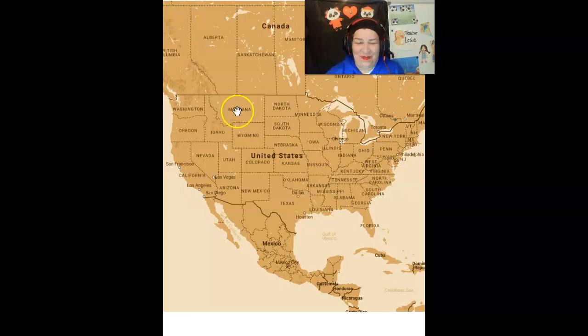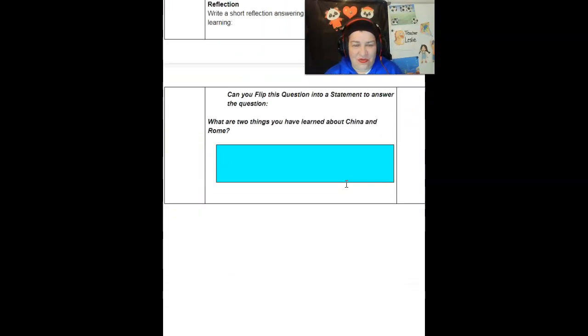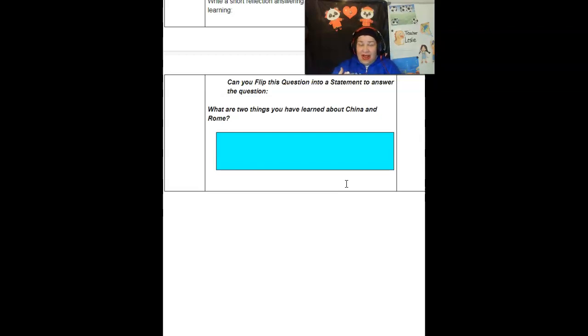Okay, so we have that part to check out on the Padlet, and then come down to the bottom so that you can get credit for this WIL. You want to get credit so that your name can go into a drawing for a big prize. Can you flip this question into a statement? What are 2 things you have learned about China and Rome? I want to see, can you flip the question and put it into a sentence and finish the statement?